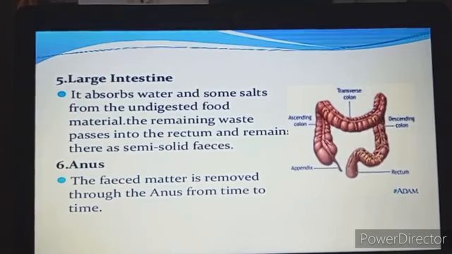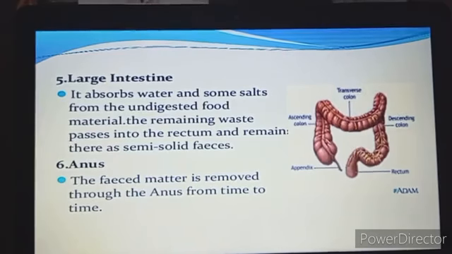So this is how the complete digestion takes place, and the food which we take through the mouth slowly passes down. First, from the buccal cavity, it reaches the esophagus. From the esophagus, it reaches the stomach. From the stomach, it passes on into the small intestine. From the small intestine, it reaches the large intestine. And finally, through the anus, the feces matter is removed out of our body.